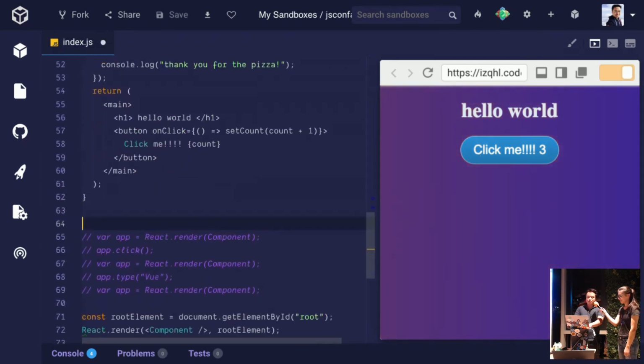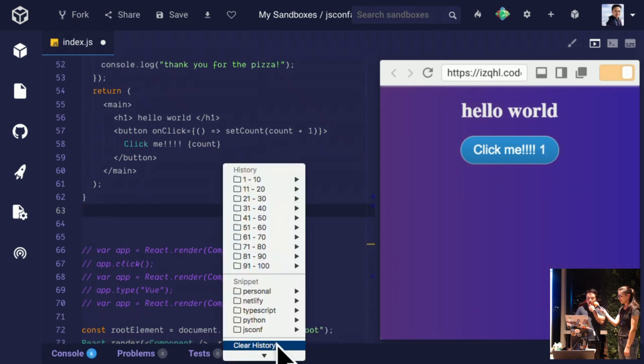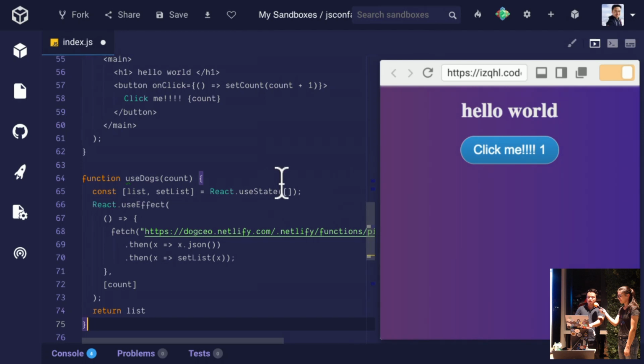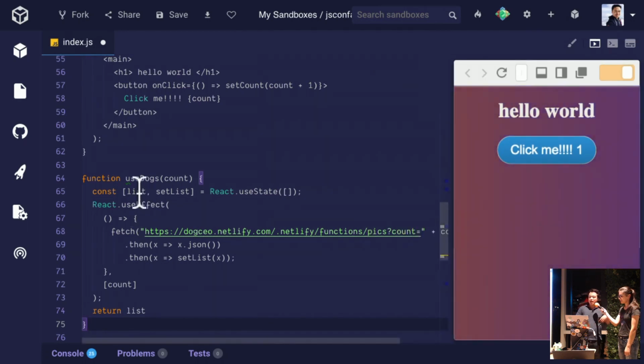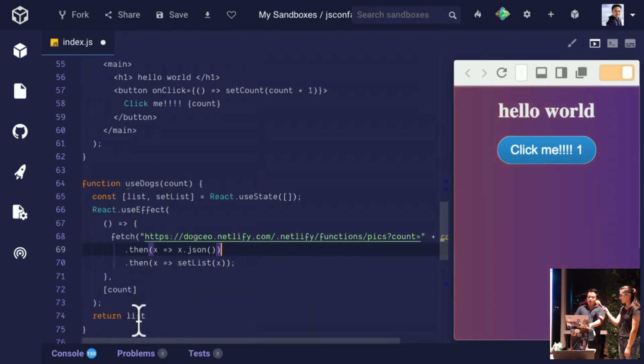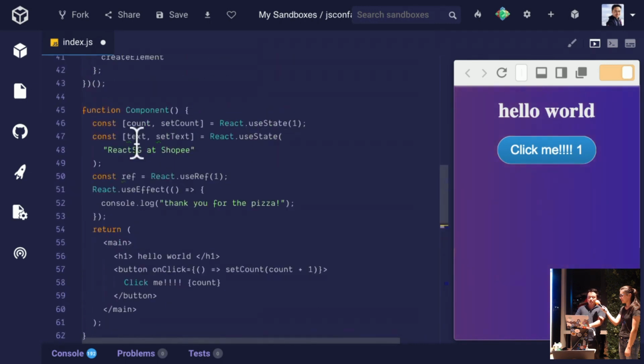I can just paste in this pre-prepared custom hook, or I can import it in from whatever. This is a fetch dogs custom hook. It has a state, which is an array. It pings an API, and it gets an array of dog images based on the counts variable that we feed in, like 1 dog, 2 dogs, 3 dogs. And then it returns that array of URLs. So I can use that inside of my component in here.